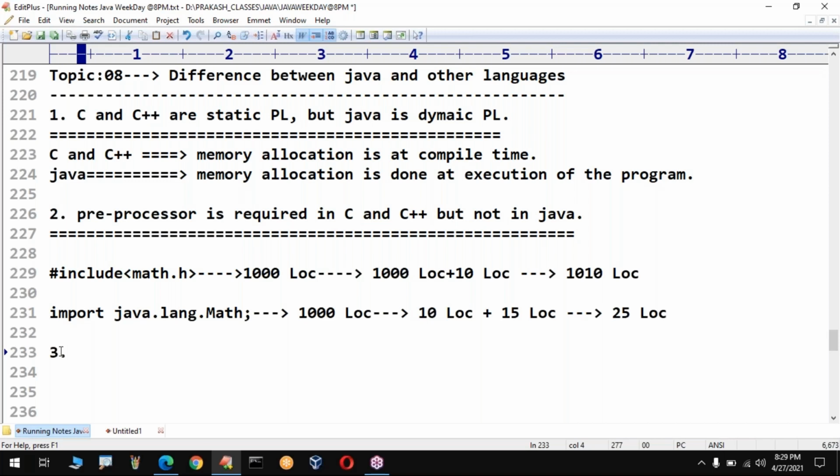Rahul, difference between include and import. Include will include all the files, all the content. The entire program will be copy pasted into your code. But in import, only the required thing will be copy pasted. The remaining things won't be copy pasted. Okay, clear, Rahul?